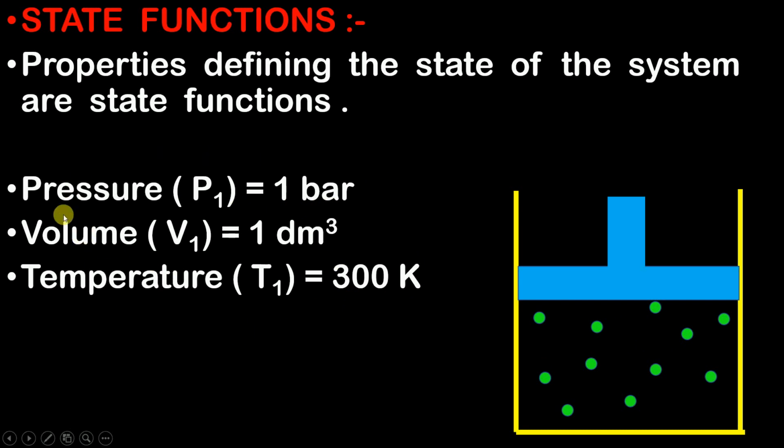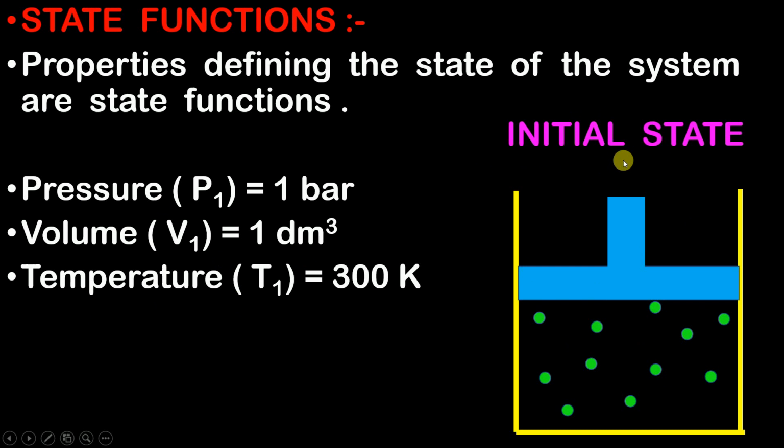As you can see over here, these properties are helping us to describe the condition of the system. In other words, these properties are helping us to describe the state of the system. With the help of these properties, I know in the beginning what is the initial state of this gas.